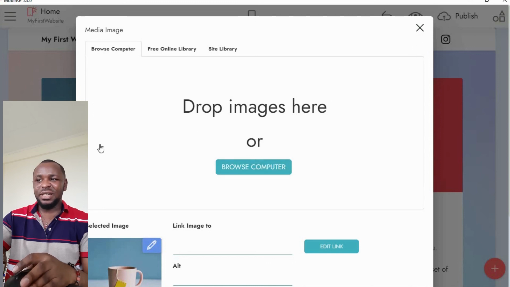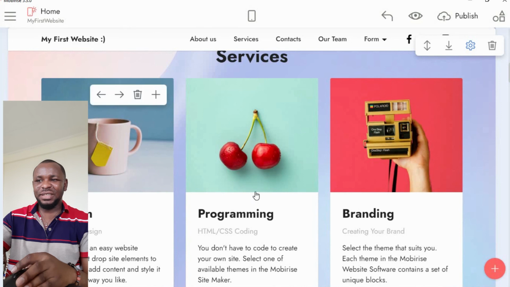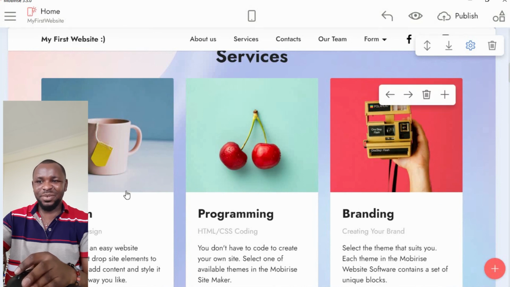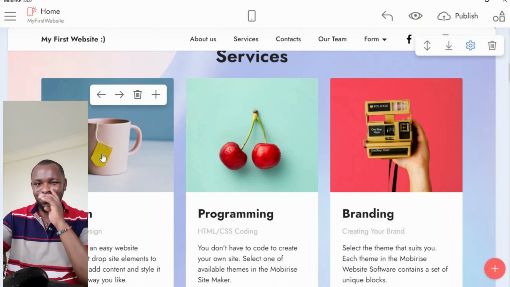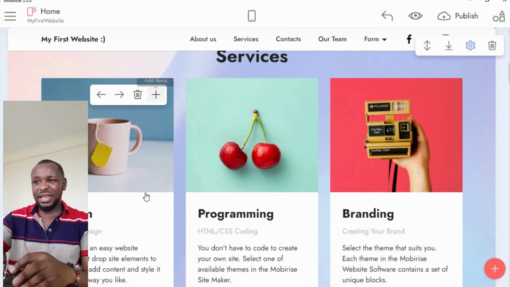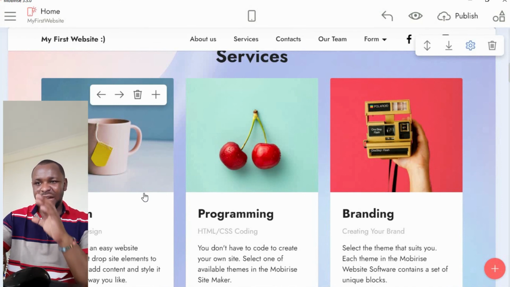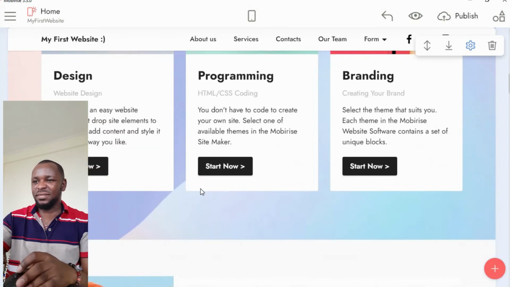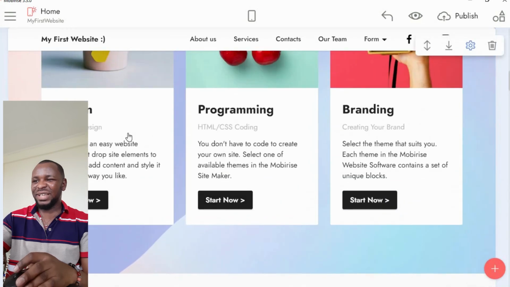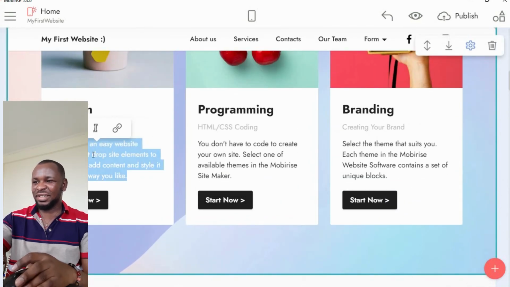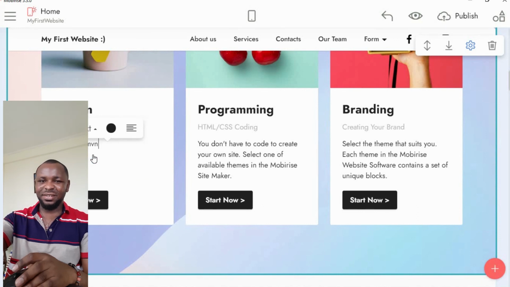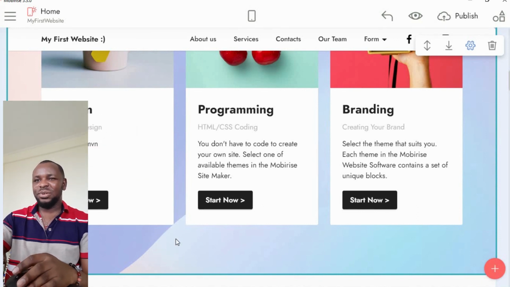But you have to note that these images come with the same size. That's why they are appearing like that. So whatever image you choose to use, you have to make sure the images are of the same dimension, so that it will add to the beauty of the site. Okay, all right, so if you want to make any changes to this text here, you just select it, you can type anything there. All right, that is how simple it is.